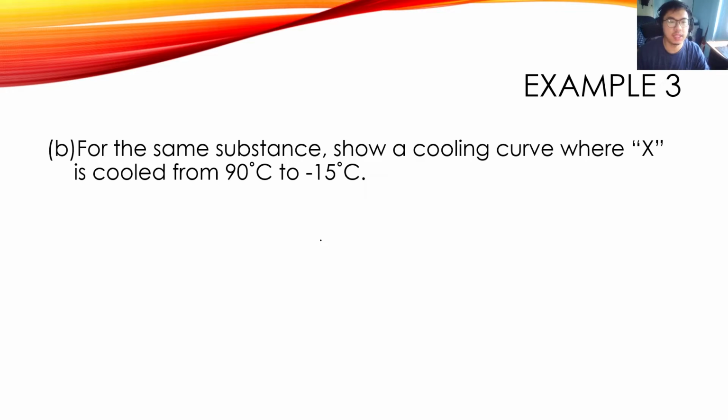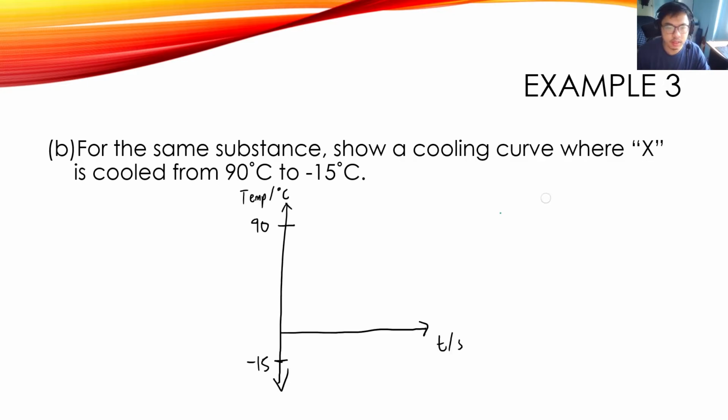For the same substance, show a cooling curve where X is cooled from 90 degrees Celsius to minus 15 degrees Celsius. So let's draw a graph really quickly. So this is what the graph looks like. Let's note down where the melting point is. The melting point is 0 degrees Celsius and also 75 degrees Celsius, that's for the boiling point. Now let's draw the curve now.